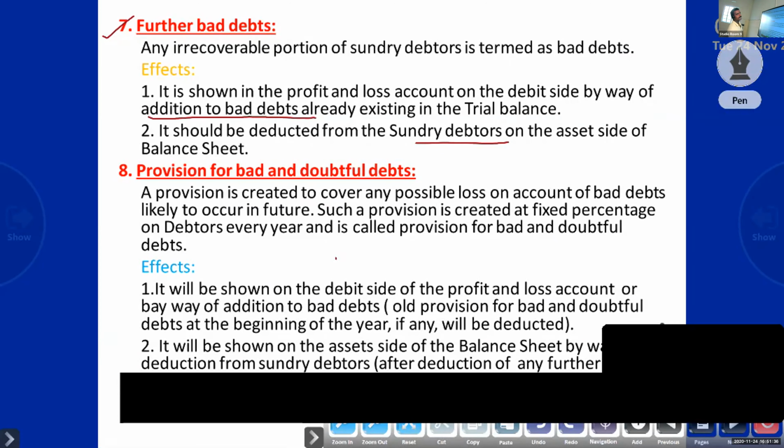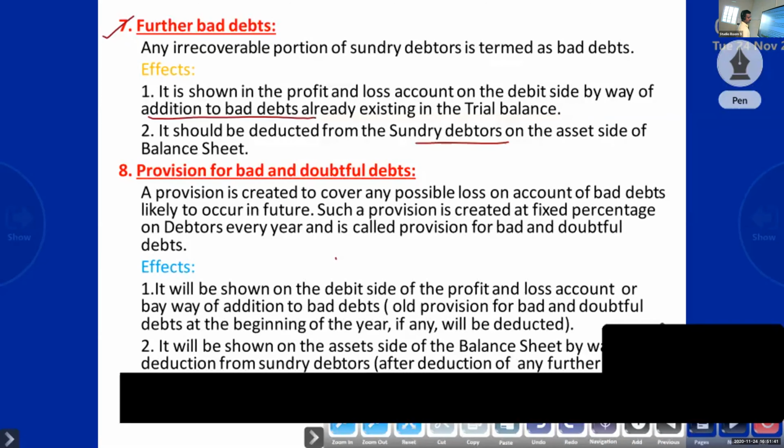Next, provision for bad and doubtful debts. Okay, only this last one, and I will stop. So what do you mean by provision for doubtful debt?